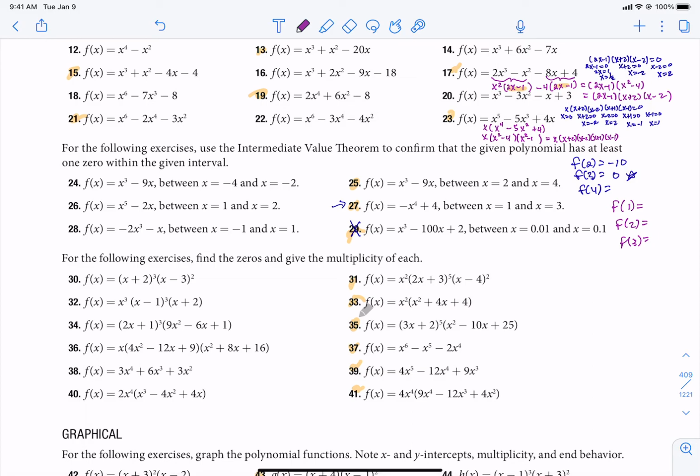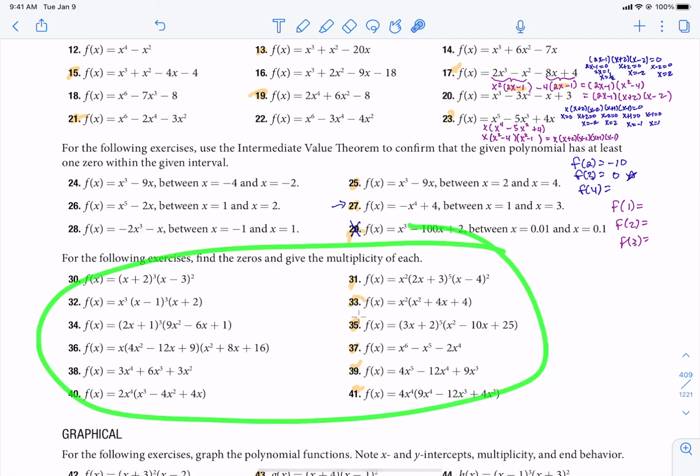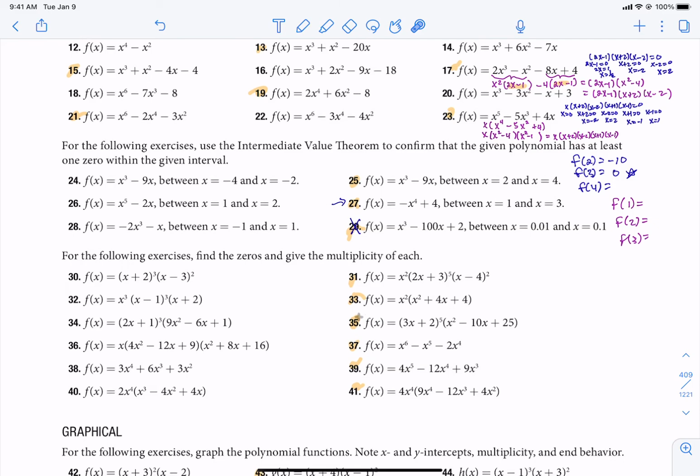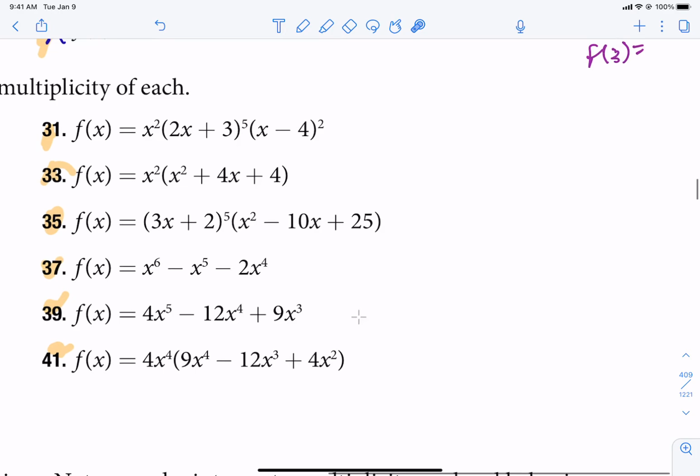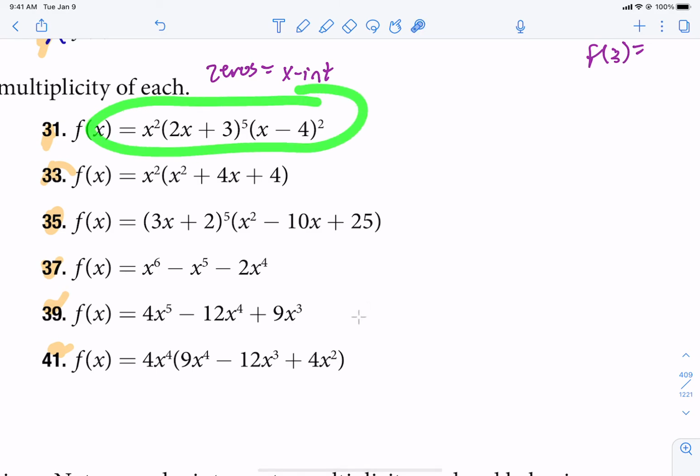Okay. Now let's talk about 31 to 41. It says, for the following exercises, find the zeros and give their multiplicity. So 31 is the ideal. It is in factored form. So let's do one that's factored and one that is not. Okay. So the zeros, remember, are just the x-intercepts. So it's technically the same thing from the top as far as identifying the zeros. So this is in factored form.